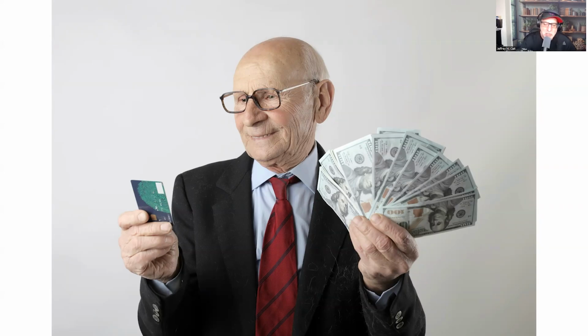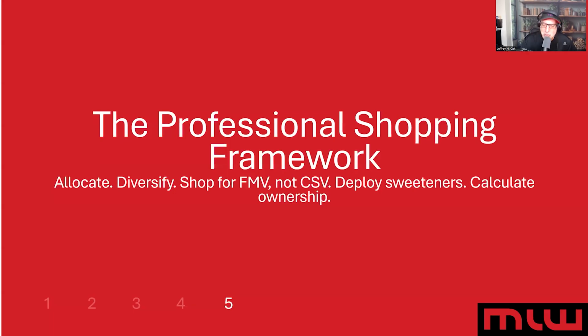It all starts with understanding what you actually own, the death benefit, which has a fair market value. Here's the professional shopping framework, someone who designs these products like an actuary, who knows the math, who understands profit margins. This is how an actuary who knows life insurance would shop for fair market value, not the cash surrender value. Allocate, diversify, deploy the sweeteners, calculate what they own. And here it is, simplified. I go through the steps.